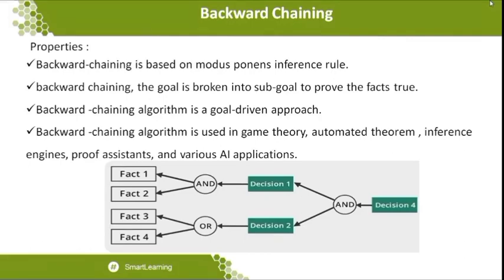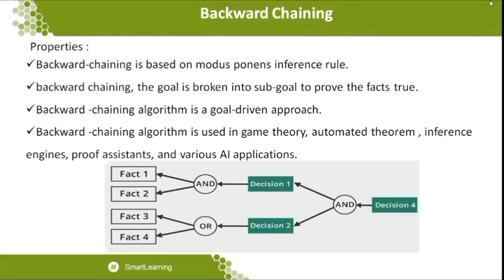We will see the rules in what is inference. I already told you what inference is: the conclusion drawn using observation and reasoning, or the conclusion that you reached based on the evidence. That is called an inference rule. We have different kinds of inference rules to be applied, and out of those, one rule is applied for backward chaining. And as we just said about the goal, from the goal we break it into sub-goals, or sub-decisions. Those decisions have to be proved based on different facts.